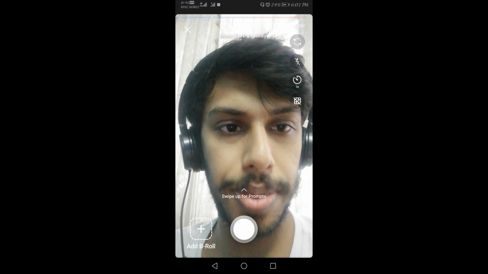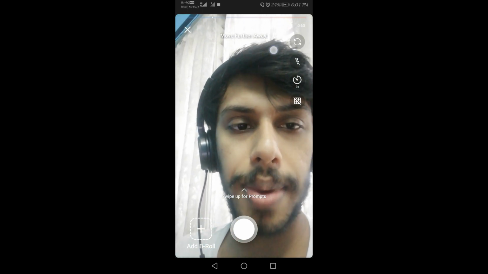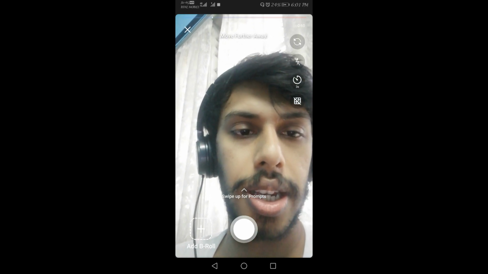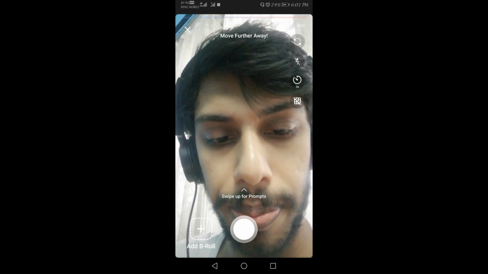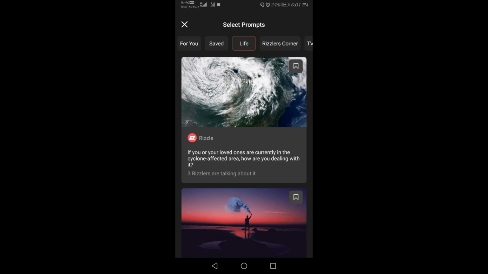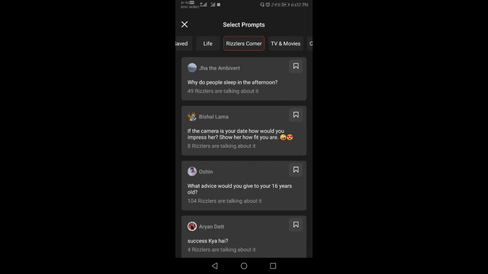Here with this option we can turn the camera. Here you can see the flash, timer, grid lines, and also swipe up for prompts. Once you swipe up, you will see different prompts. Here we can save any prompts, and here live. You can talk about this, like if your loved ones are currently in a cyclone affected area, how you are dealing with it. And here, Rizzle corner: why do people sleep in the afternoon? You can talk about it like that.